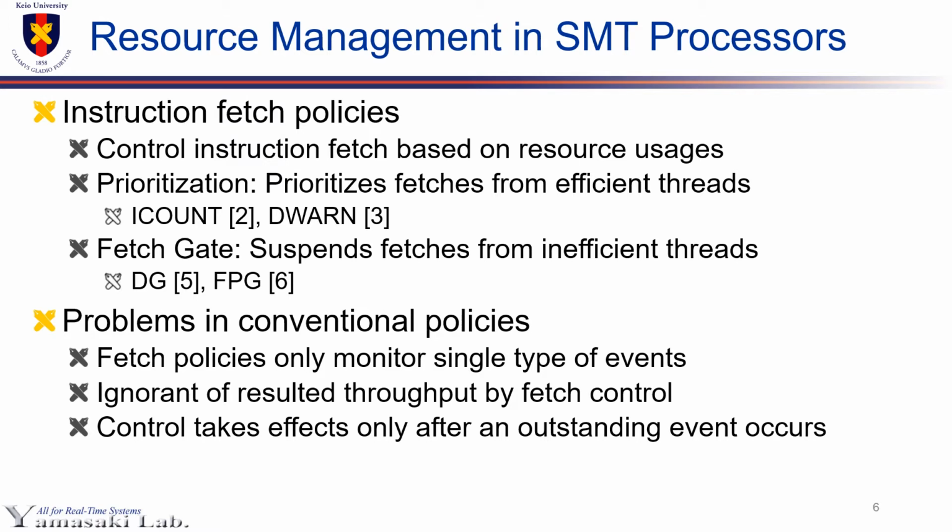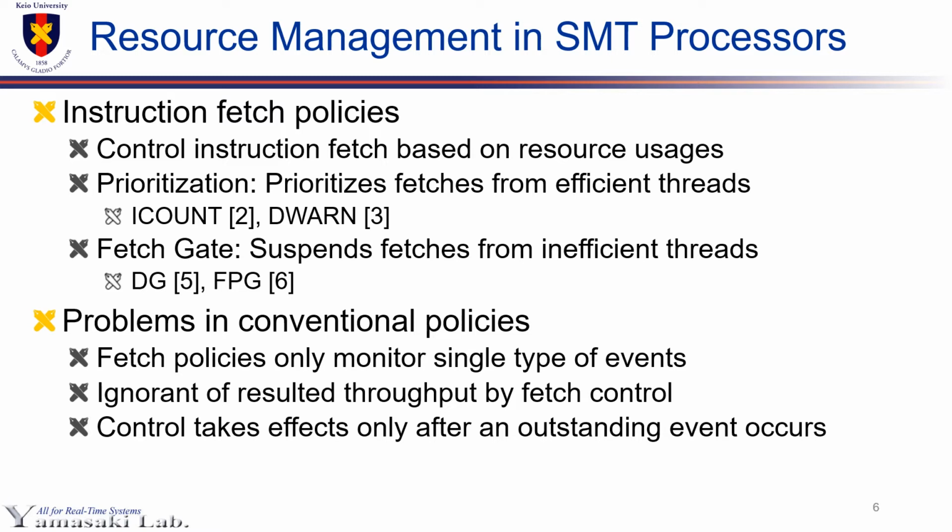For resource management in SMT processors, instruction fetch policies are conventionally used. Fetch policies control instruction fetches based on certain resource usages. Fetch policies take mainly 2 actions for fetch thread control: prioritization and fetch gate. Prioritization simply prioritizes instruction fetches from certain threads. For example, ICount favors threads with fewer in-flight instructions, and fetch gate suspends fetches from inefficient threads. For example, FPG stops fetches from threads with many incompetent branch predictions.